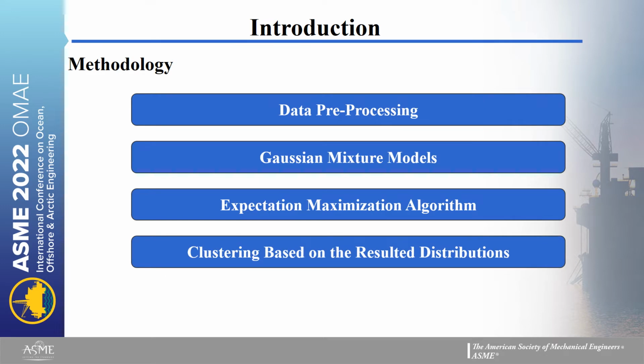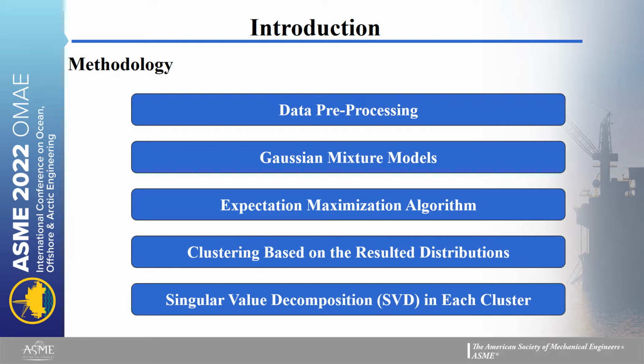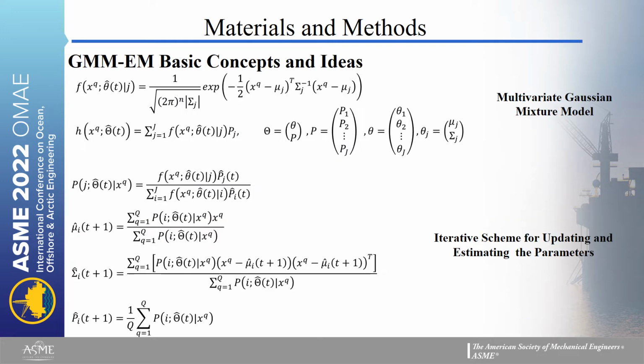After finding these parameters, we have the distributions and their prior probabilities. We can use them for clustering based on the result of distributions. And at the end, in each cluster, we can use the singular value decomposition to find the dominant directions, the directions which contain the most information in each cluster.